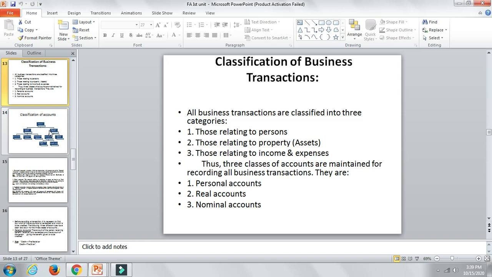So they are basically divided into three: business transactions relating to a person, relating to an asset, or relating to an income or expense. Relating to a person, those will be included in the personal account. Relating to property or assets, those will be included in the real account. Personal, real, nominal. Remember this. Transactions relating to a person will be recorded in the personal account, those relating to an asset in the real account, and those relating to income or expenses in the nominal account. This is very important as such.